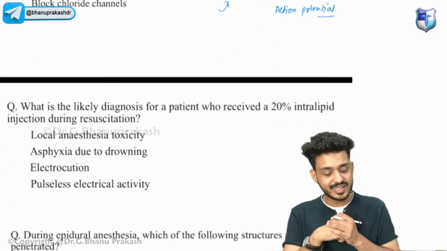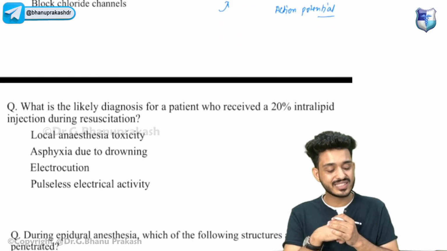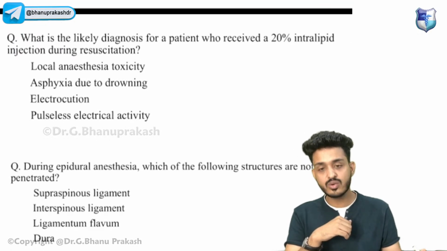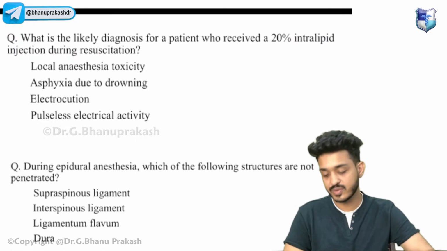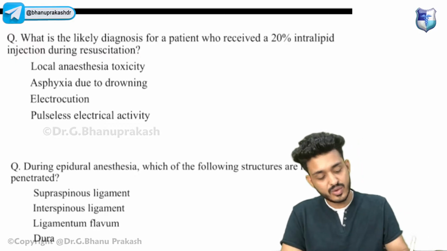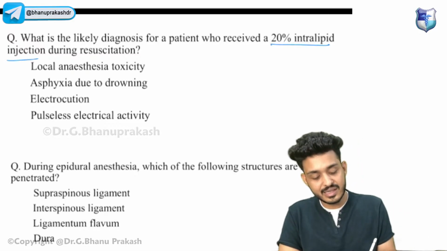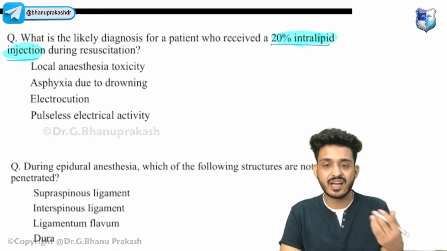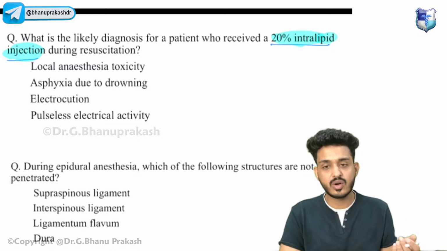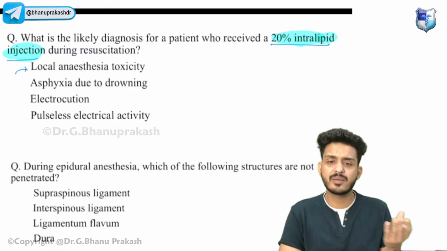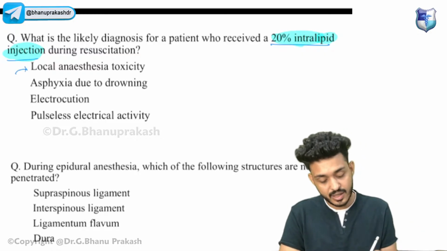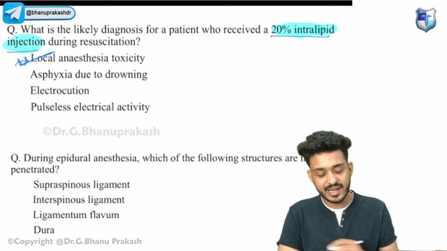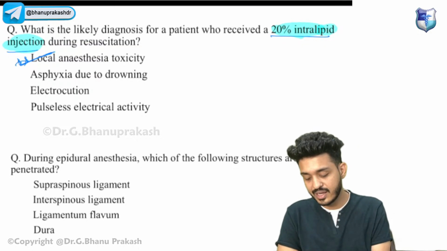Next thing, what is the likely diagnosis for a patient who received a 20% injection of intralipid during resuscitation? So what can be the cause here? Try to answer. The cause will be 20% intralipid. They have already given it in the question. These are exact recall questions, so basically they are repeated ones. Try to solve all of them, because in anesthesia approximately 80 to 100 questions are there. So what would be your answer? Your answer will be local anesthesia toxicity.